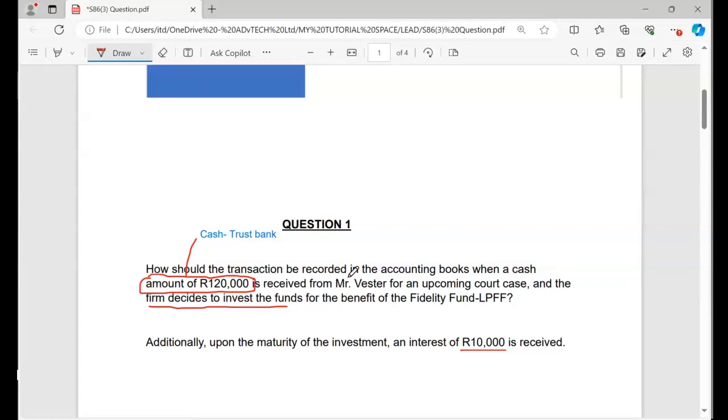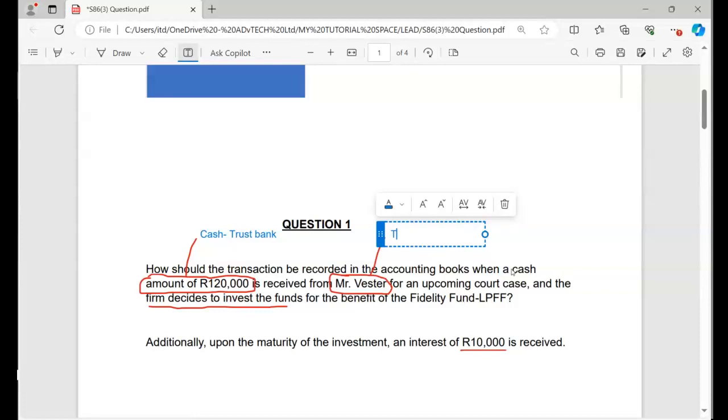So at the same time, we need to understand that Vesta is our client. But remember, this amount is received on behalf of our client, and we still have to represent Mr. Vesta in that upcoming court case. So at the moment, we owe Mr. Vesta. Can you see now? What comes to my mind is that I'm owing.